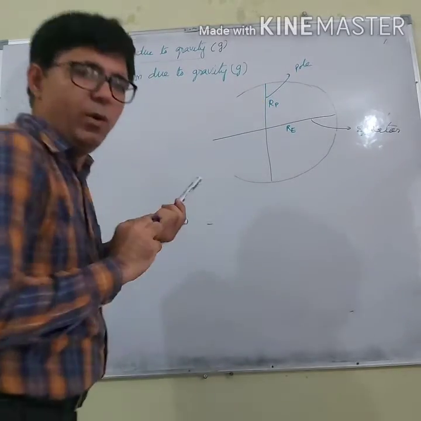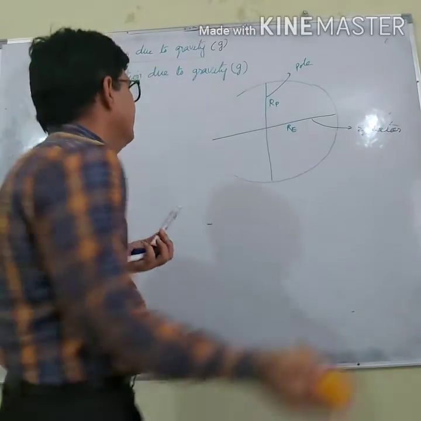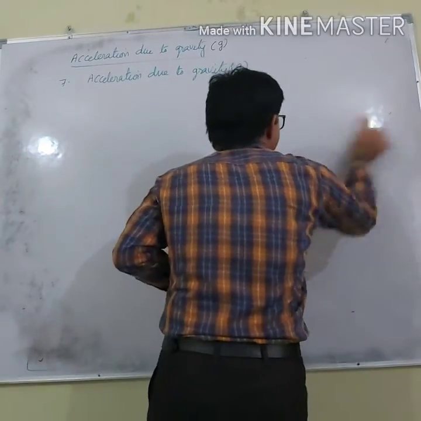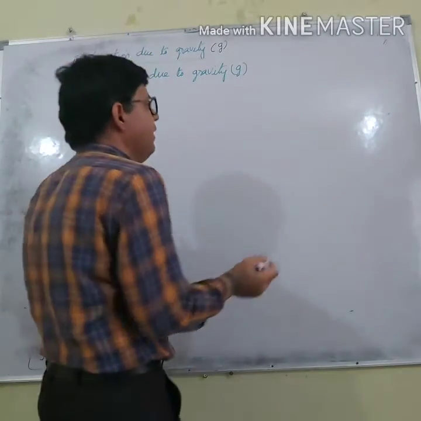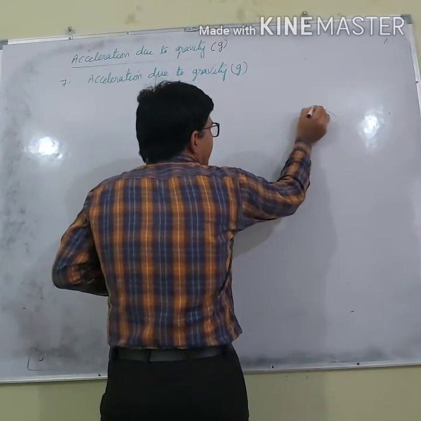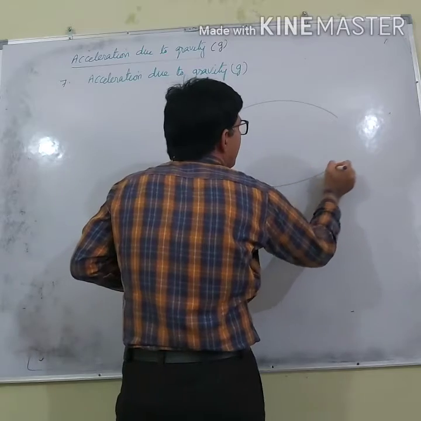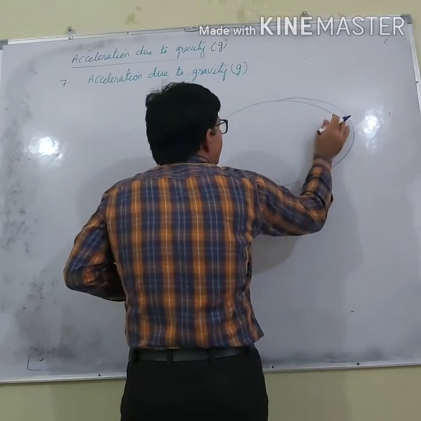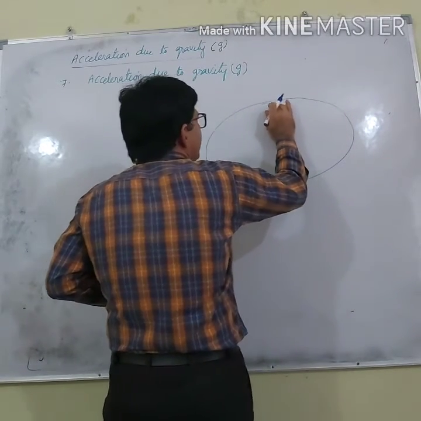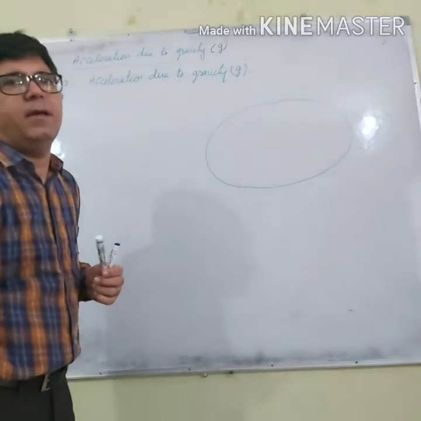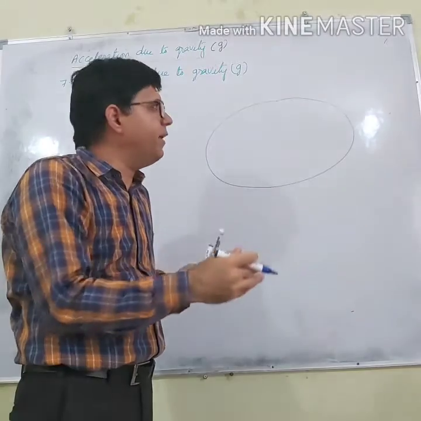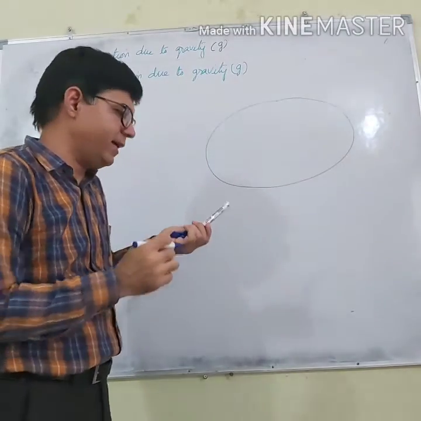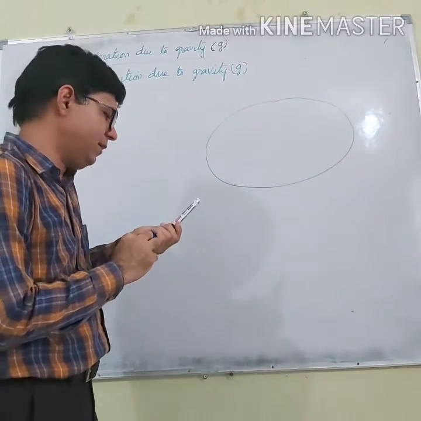Let me redraw again, although it's correct, but let me make something which you can understand in different things. Let us say now this you can understand, because in the earlier case the radius of pole was even less than that of equator, but it was not visible with the diagram. Now it will be clearly visible.